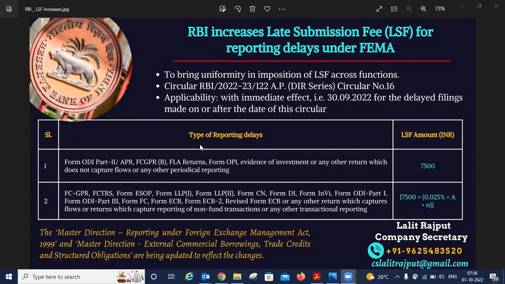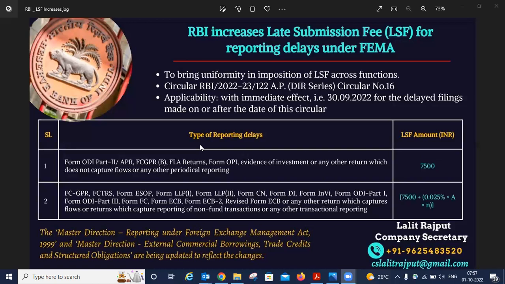If we talk about the applicability, the circular is applicable with immediate effect. That means 30th of September 2022, for all the delayed filings made on or after the date of this circular. Let's have a quick snapshot of this. There are types of reporting delays and the LSF amount which has been fixed by the RBI.